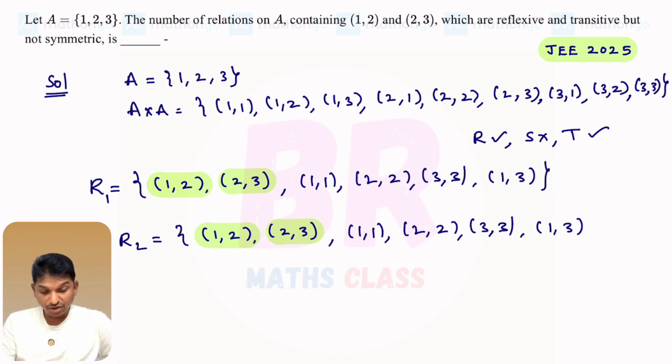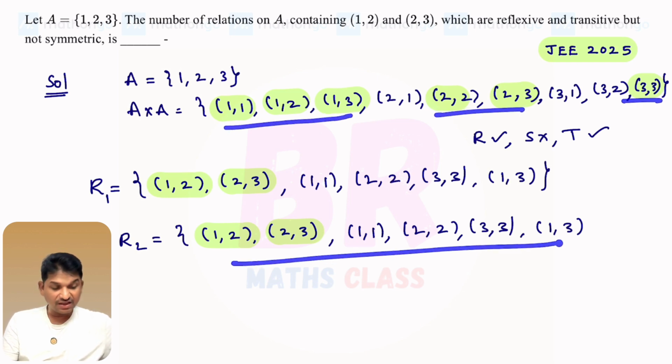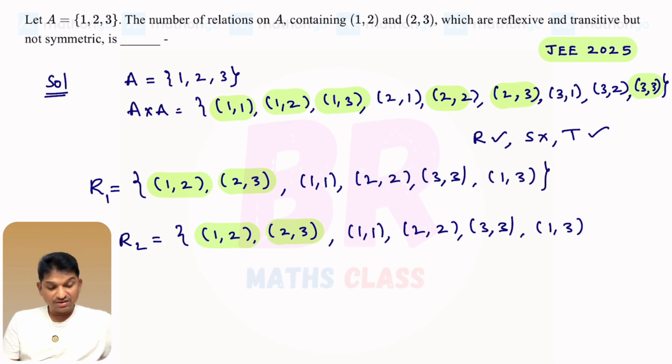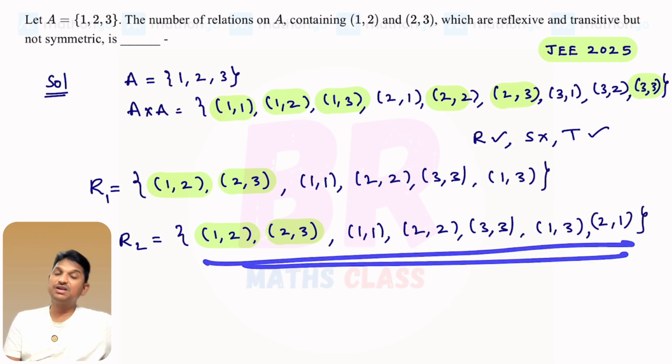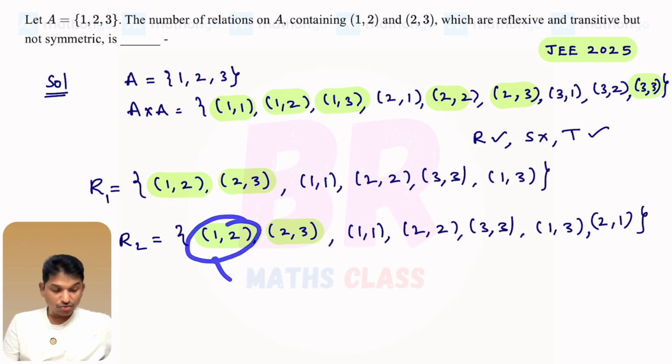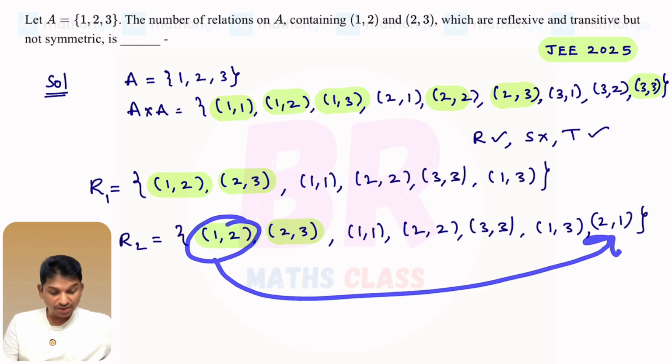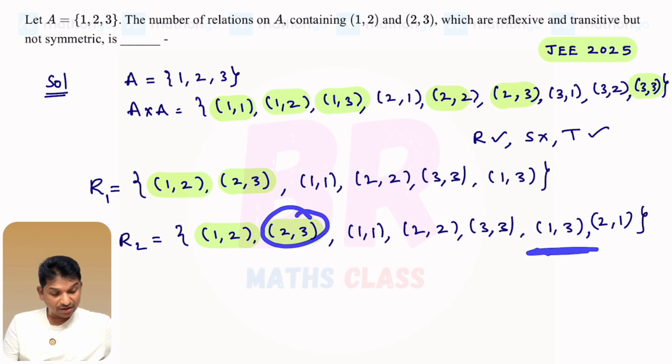Okay. Now the second example. You keep A cross A in your mind. Now you observe this A cross A: (1,1), (2,2), (3,3), (1,2), (2,3), (1,3). Whatever I marked here, these ordered pairs are already there, 6 elements, right? Now you just check by adding one by one. You write (2,1) here. Just add one more, (2,1). Now you check it is reflexive, not symmetric, transitive. It is reflexive. For (1,2), (2,1) is there. Okay, let it be. For (2,3), (3,2) is not there in this. So the not symmetric condition is satisfied.